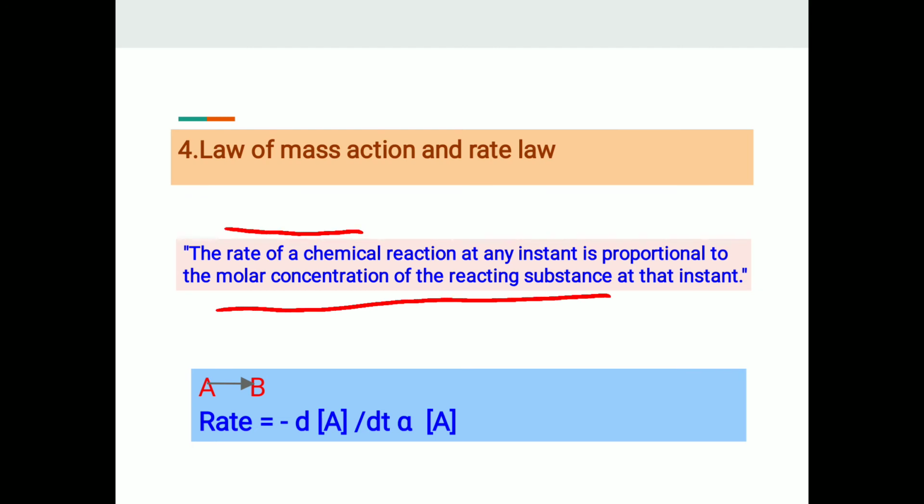And if we mathematically express this statement, we will get it like this. In this reaction, A changes to B, rate equal to minus dA by dt, which is directly proportional to the concentration of A, that is the reacting substance or reacting species. That is called the rate law. The mathematical expression gives the rate law.